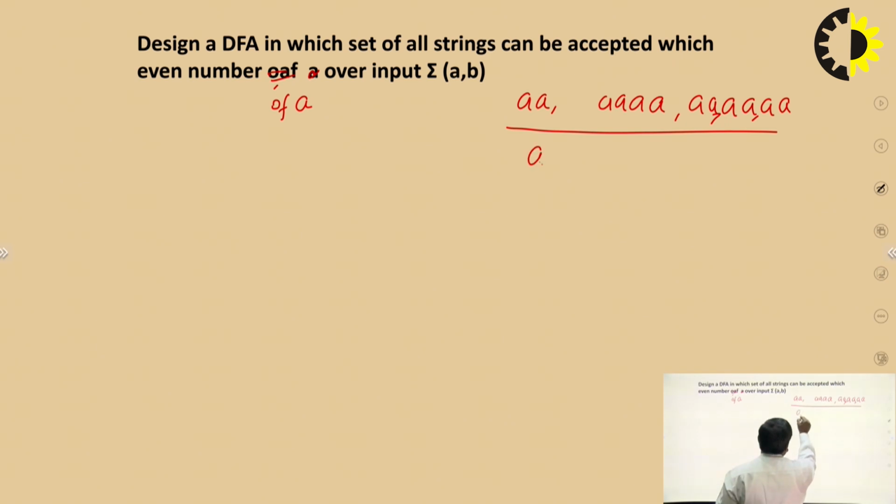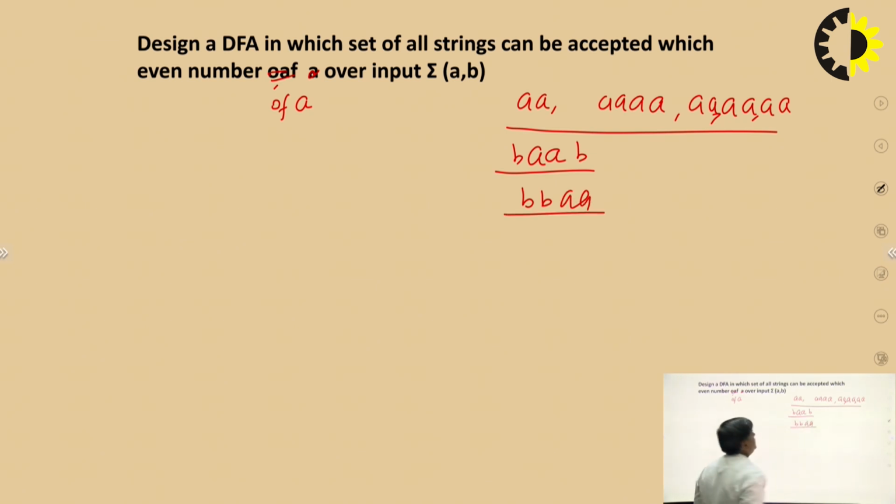Now A, this one is also accepted. B, A, this one is also accepted, an even number of A is accepted by the finite automata.